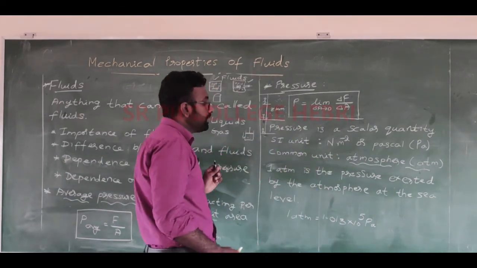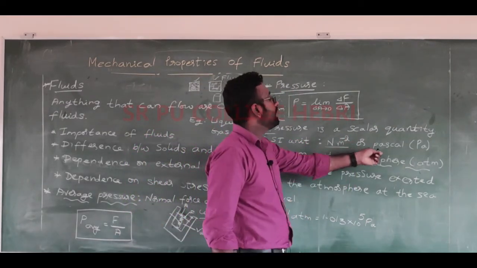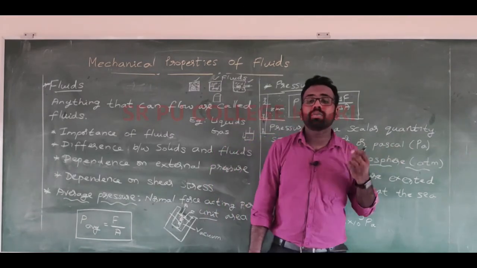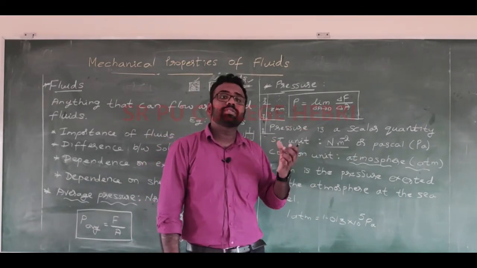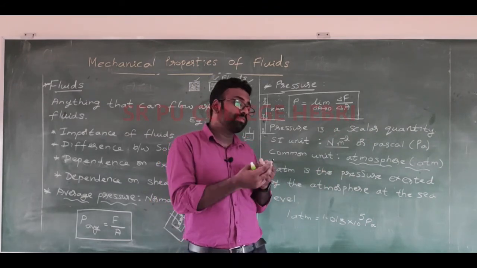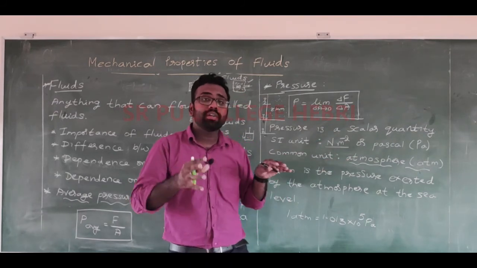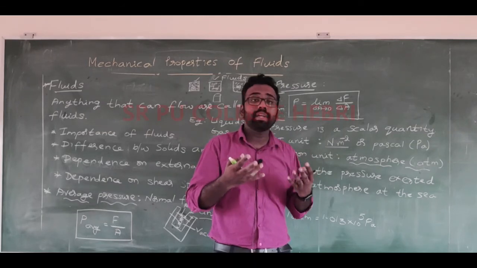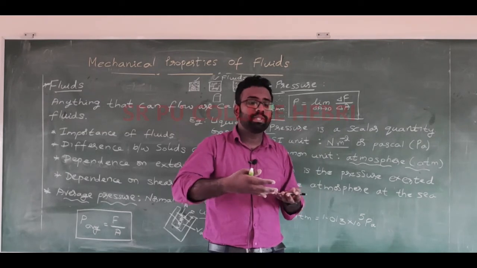Then the SI unit of pressure is Newton per meter square, or it is also called Pascal. Blaise Pascal is one of the scientists who contributed a major part of these studies. He did many researches to understand all these phenomena, and we are very grateful to him in the present generation.